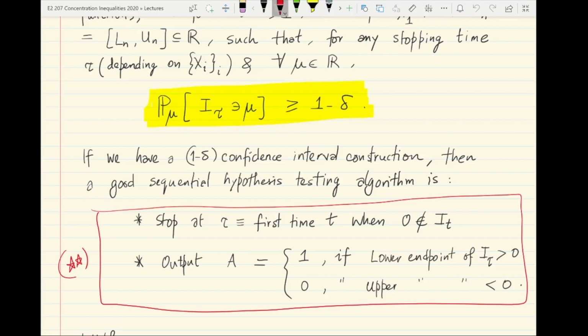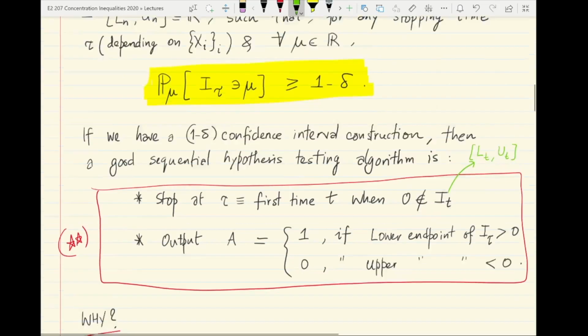Recall that the interval I_t is comprised of a lower endpoint L_t and an upper endpoint U_t. If the interval is either to the right of 0 or to the left of 0, that means either L_t is larger than 0 or U_t is less than 0, then you stop and output the natural decision.